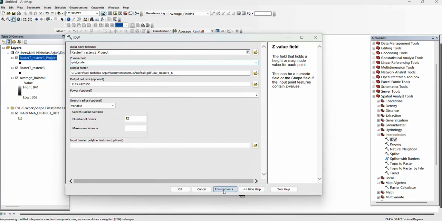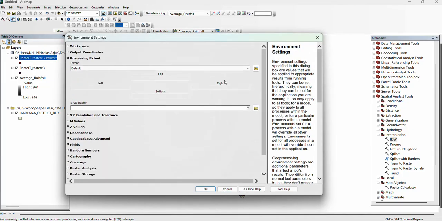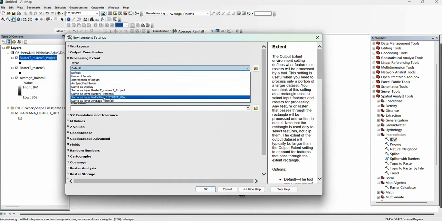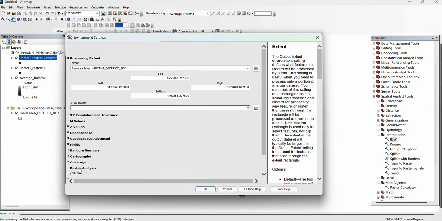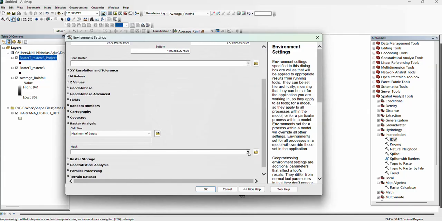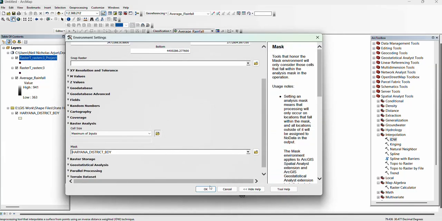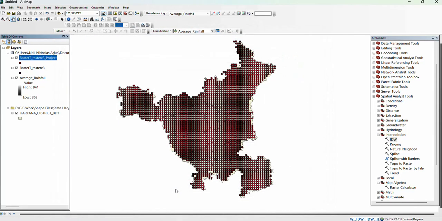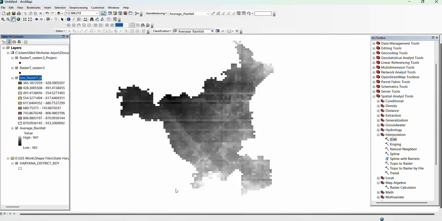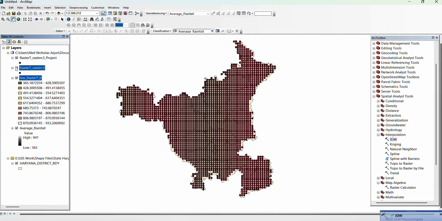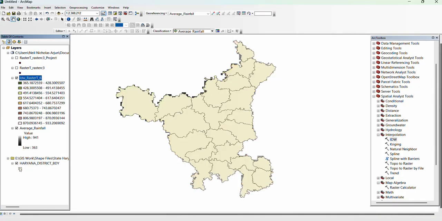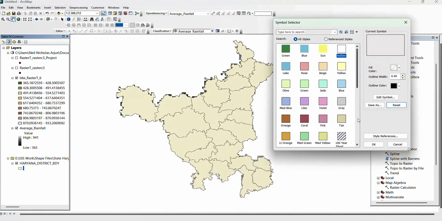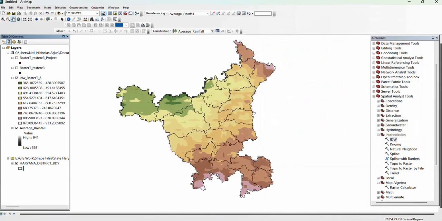And again go to environment, processing extent, select your shape file, go to raster analysis, mask, select your shape file, click on OK and OK. This is our rainfall map.